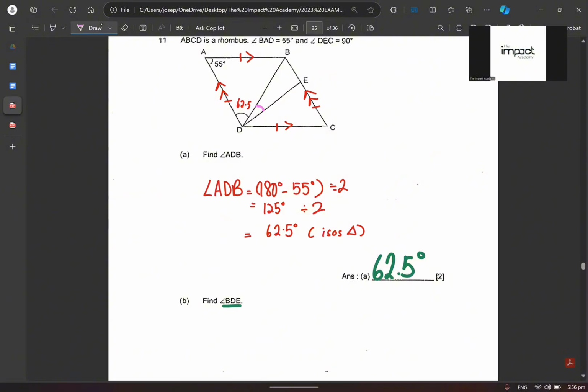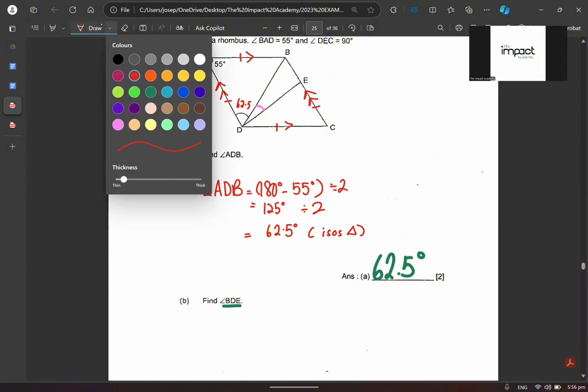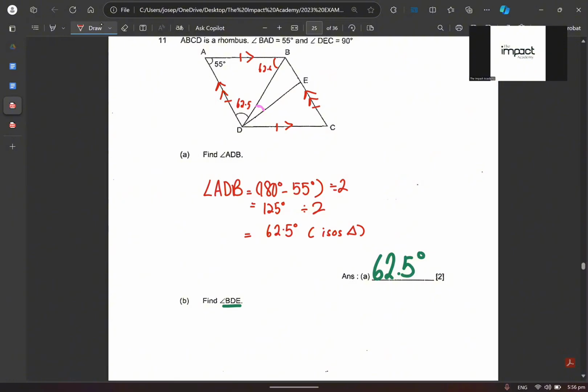Okay, so what I want to do is I want to note down everything I can first. I know that this is also 62.5. True? Does that make sense to you? All right. I also know that this is how much? 55. True? And they even told us that this is a 90 degree. DEC is 90 degrees, according to the question. So I can actually find out what is this part here. True or not? I will find angle EDC first. EDC is equal to 180 degrees minus 90 degrees minus 55 degrees. Make sense or don't make sense? Okay, when you do that, you get to an answer of 35 degrees.